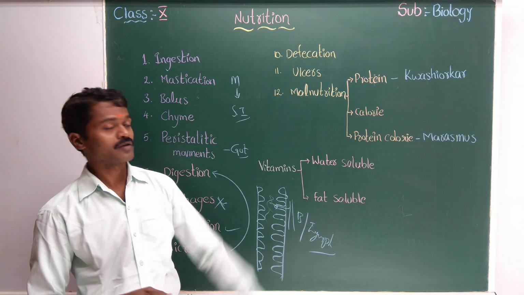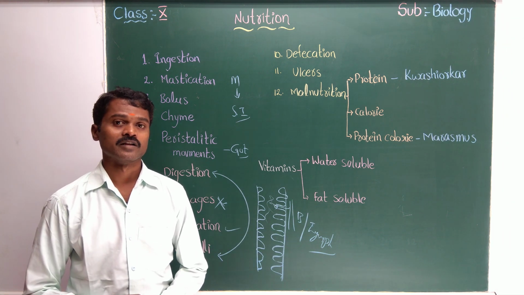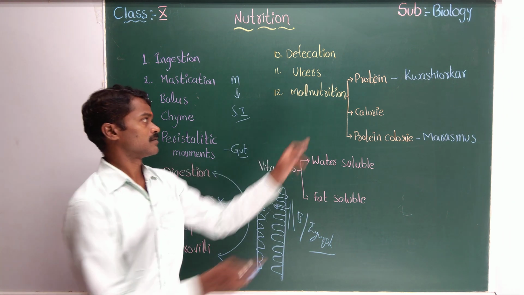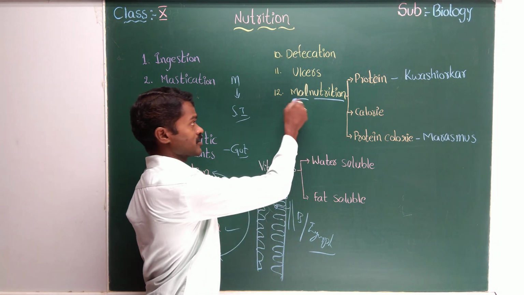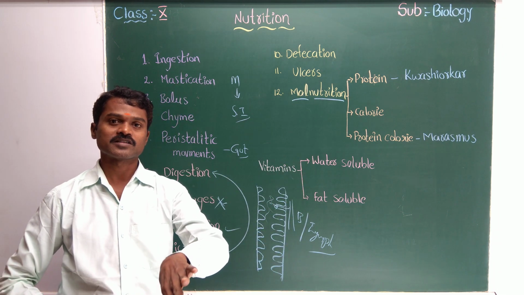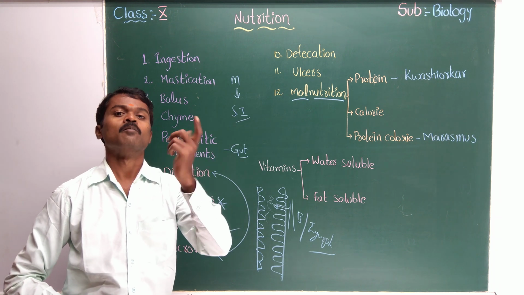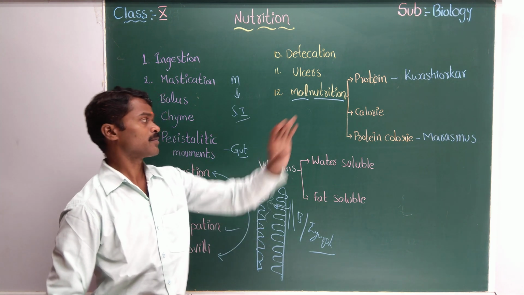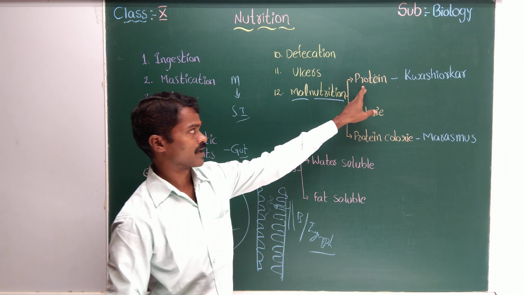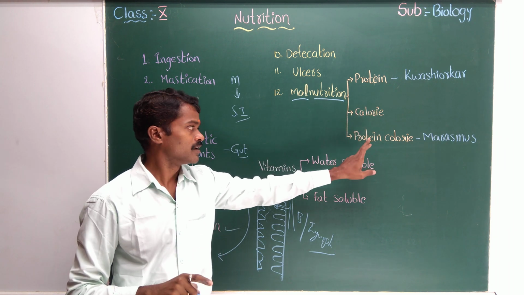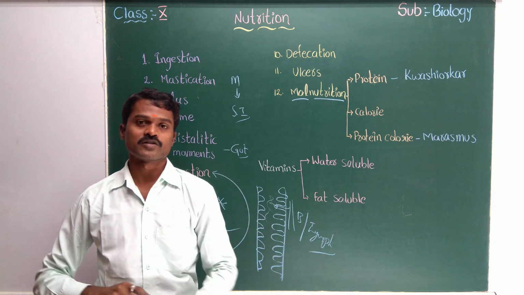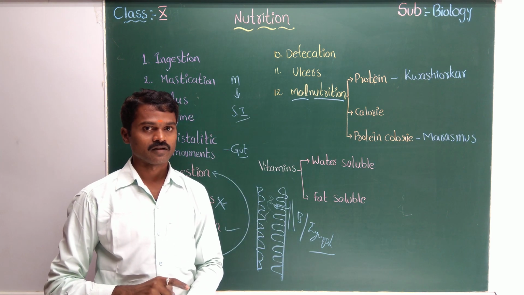Now come to malnutrition. Nutrition means intake of nutrients. Malnutrition means deficiency of nutrients in the food. In malnutrition we have types: one, protein malnutrition; two, calorie malnutrition; three, protein calorie malnutrition. Right? Now you will get the doubts.